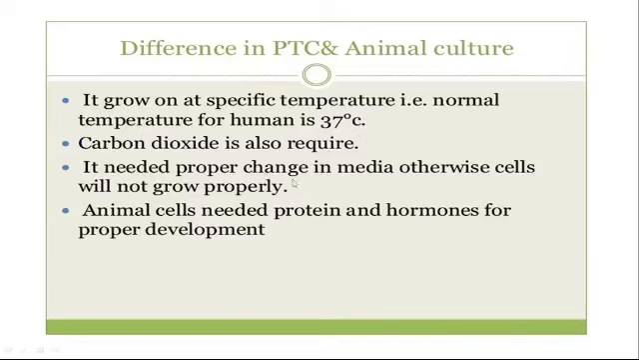Difference between plant tissue culture and animal cell culture: animal cells grow at a specific temperature, the normal temperature for humans, that is 37 degrees Celsius. Carbon dioxide is also required. Proper change of media is needed, otherwise cells will not grow properly. It is very difficult to grow plant cells, so proper change of media is always required. The nutrition medium should be healthy and uniform, and changed properly so that the callus grows properly. Animal cells need protein and hormones for their